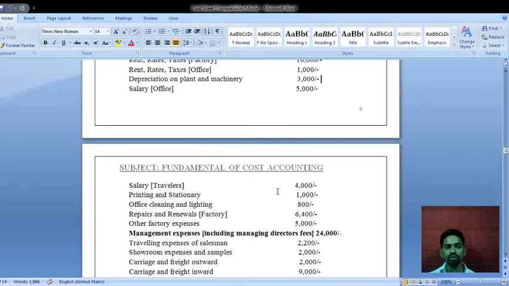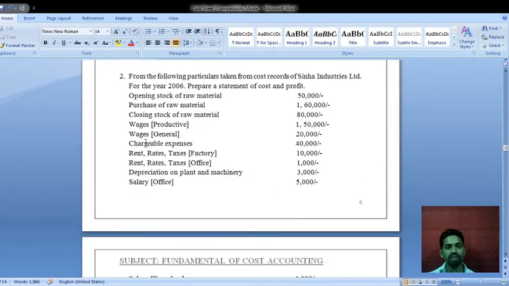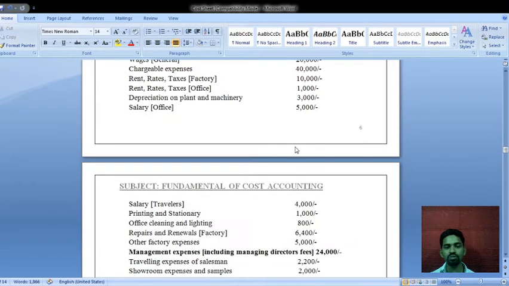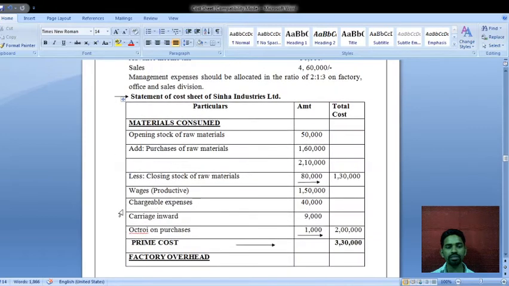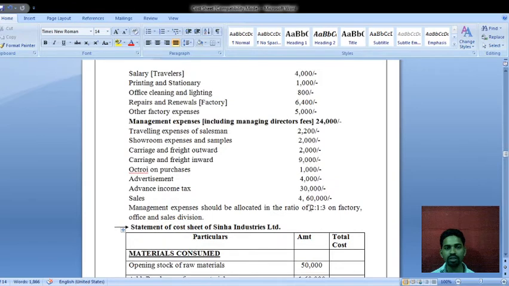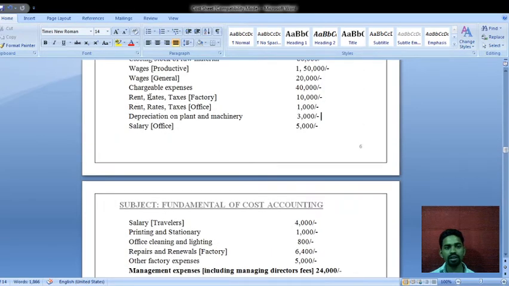Next, chargeable expenses amount is rupees 40,000. This chargeable expense is a direct expense, so we have to take it under the direct wages. Here chargeable expenses amount is rupees 40,000. Next, rent, rates, taxes in bracket factory, the amount is rupees 10,000.